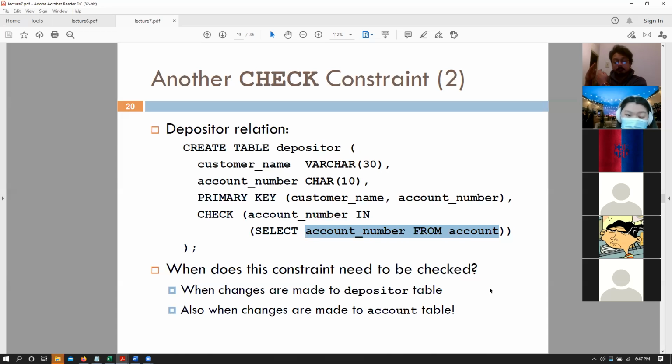However, remember when we made the account table, we did not say that somebody else is also accessing you, right? When we are creating a table, we don't know what other table will actually reference us. When we create the account table, do we know that depositor might also access us? Maybe the bank did not give a loan at all in the initial stages. We just had accounts. We created a table of accounts and all of those are there. But then suddenly, let's say the bank started giving out loans.